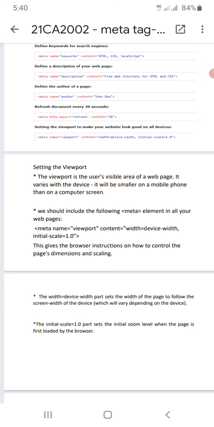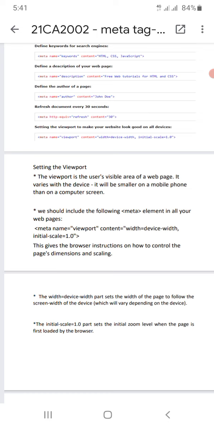Mobile has a small screen compared to a laptop, which has more screen, and a tab has more screen area than a mobile. Like that, the viewport is different for different devices.